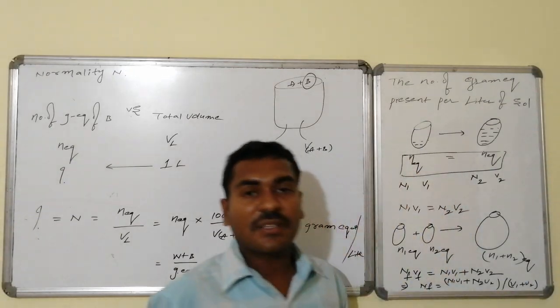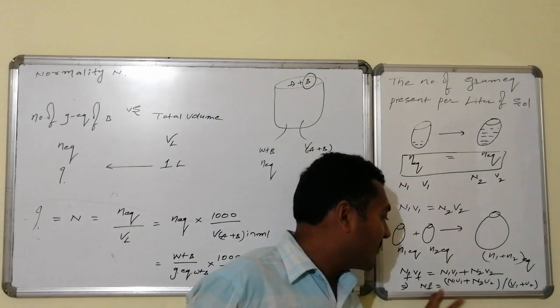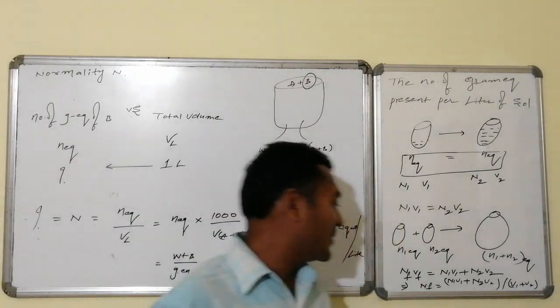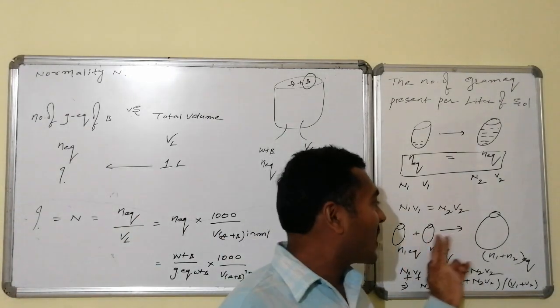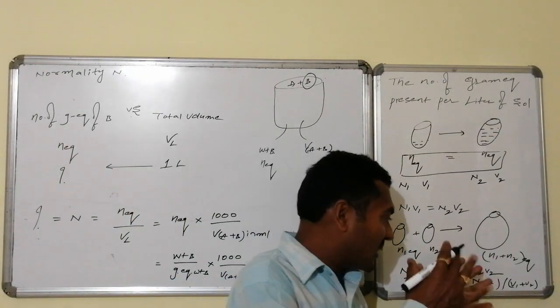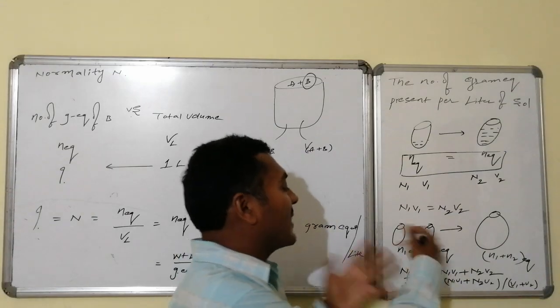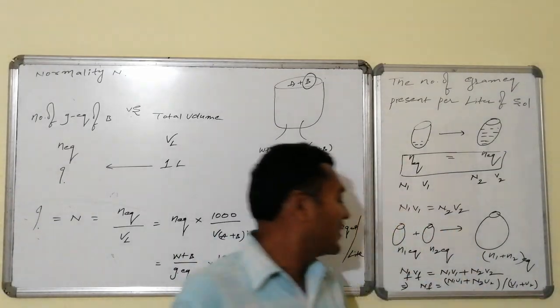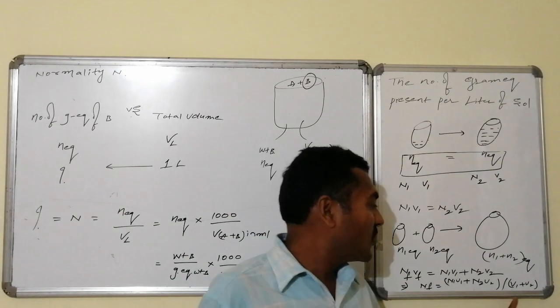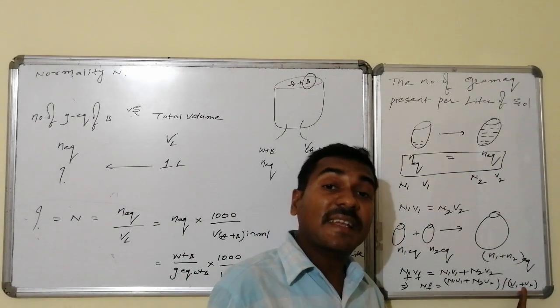If they are of a similar nature, N final equals N1 V1 plus N2 V2 divided by V1 plus V2. Whereas if these two are of different nature, one cancels the other, and in that case N final equals N1 V1 minus N2 V2 divided by V1 plus V2.